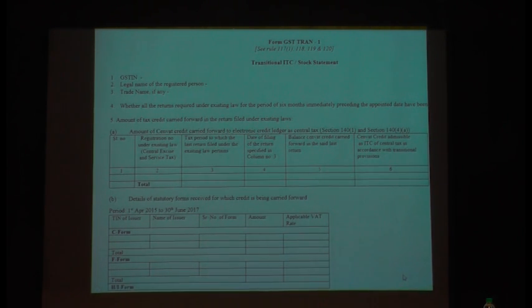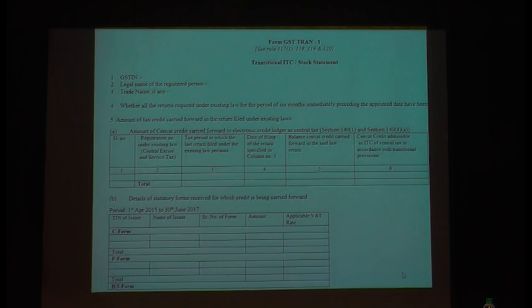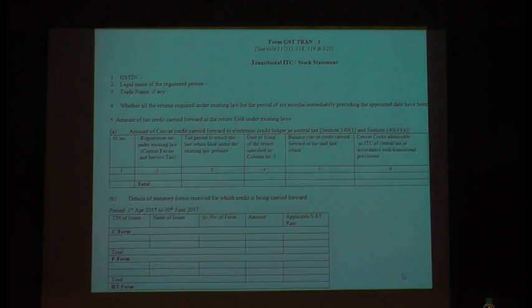So this form should be looked at for filing your transition credit, and you have to refer to rules 117, 118, 119 and 120 of your CGST rules. That is your transitional rules, to get all the contents of your transitional credit form. Now first of all they are asking you the registration number. So you can put your provisional registration number and you can proceed.